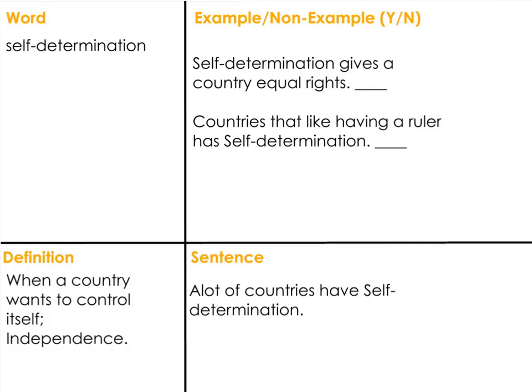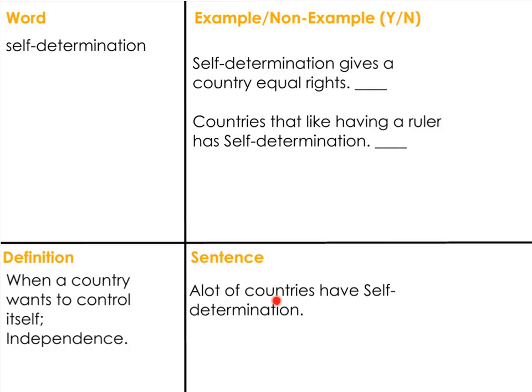Here's another word, self-determination. Let's say the word 3 times. Self-determination, self-determination, self-determination. Here's the definition. When a country wants to control itself, independence. Think of the word as independence.